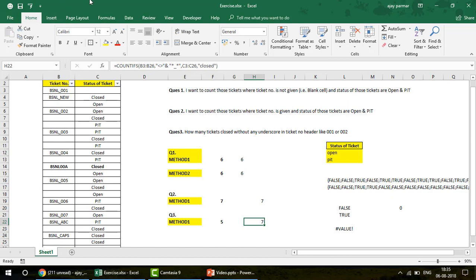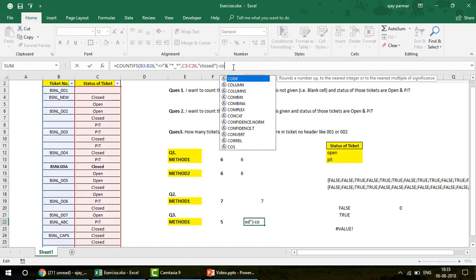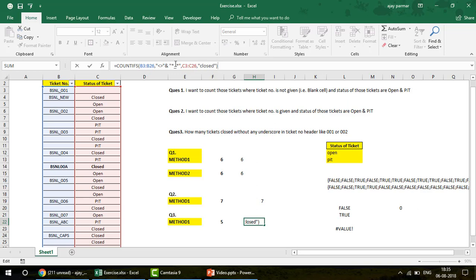So this is what I'm going to do now. I simply say COUNTIF, or maybe I can quickly copy this completely, and I say subtract this, Control V. Now in this criteria 1, you write that you're looking for the blank. That's how you write it, and you're going to find the blanks, and in the blanks you're going to find the closed ones. This is the criteria 2, so those numbers will be calculated. How many values do we have? If I press F9, 6 values. So we have 6 values which are blank and have the status closed.